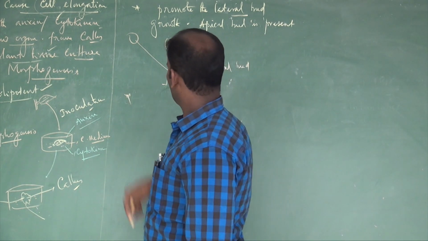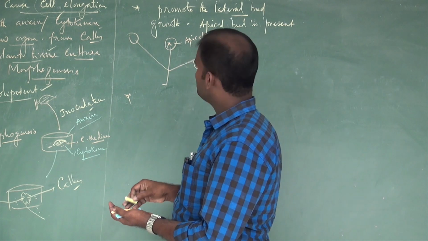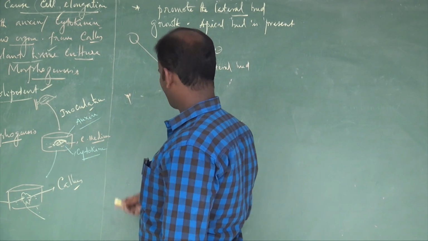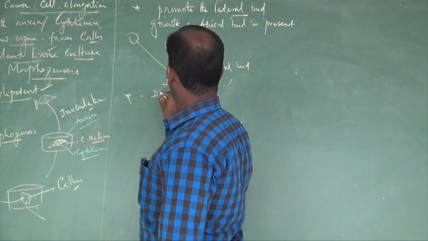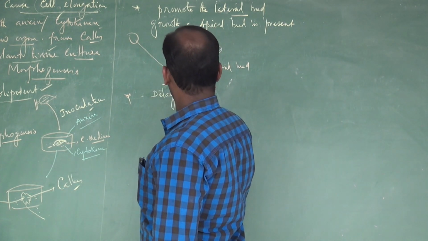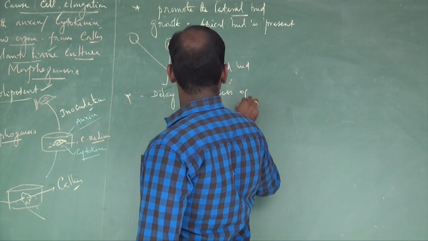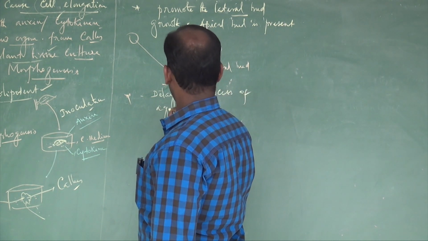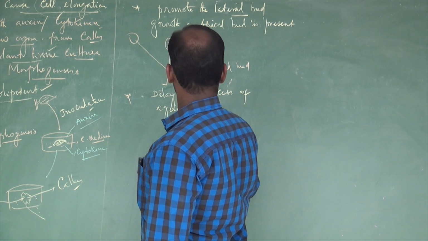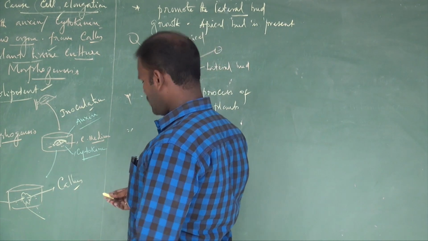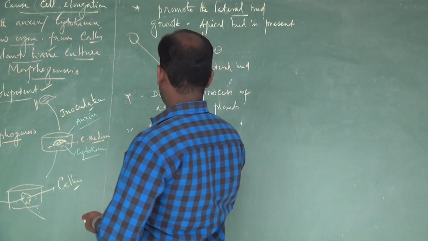Another effect of cytokinin: external application of cytokinin delays the process of aging in the plant. This is called the Richmond-Lang effect.